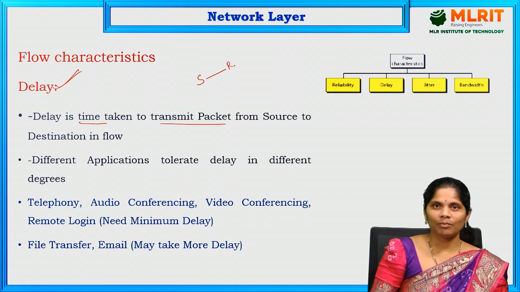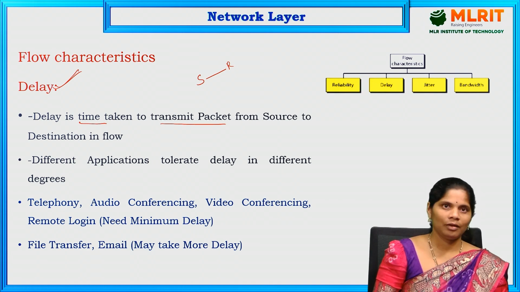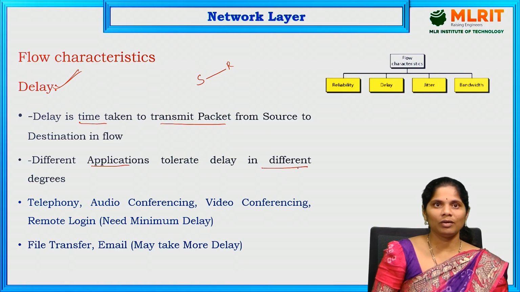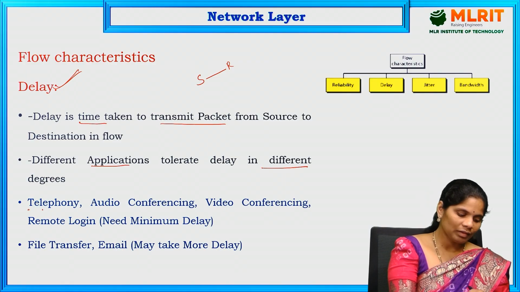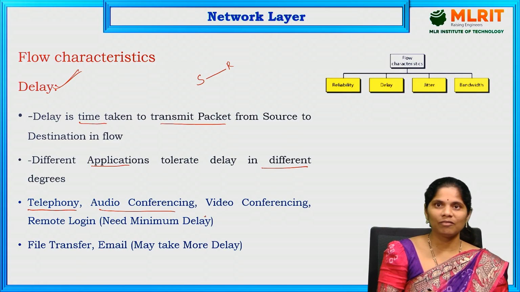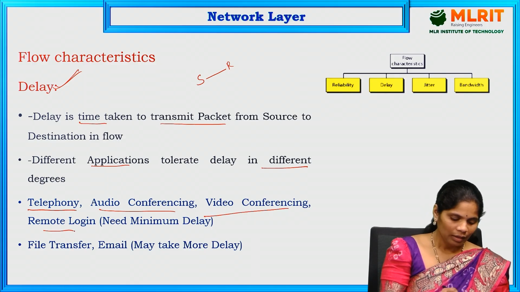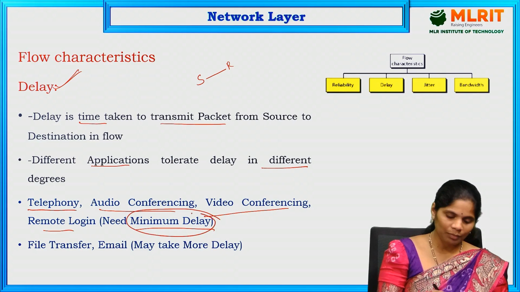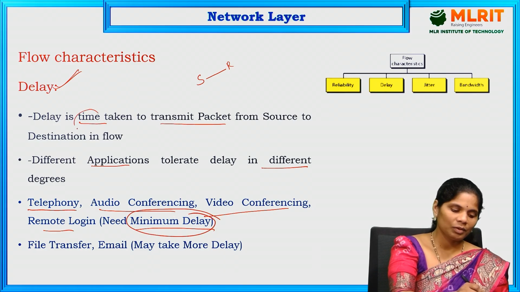Time taken from the source to destination is nothing but the delay. Different applications tolerate the delay in different ways. How is it going to be different? Suppose you go for telephone communication, audio conferencing, video conferencing, or remote login, they need minimum delay. How is it exactly minimum delay? Delay means how much time it is taking.